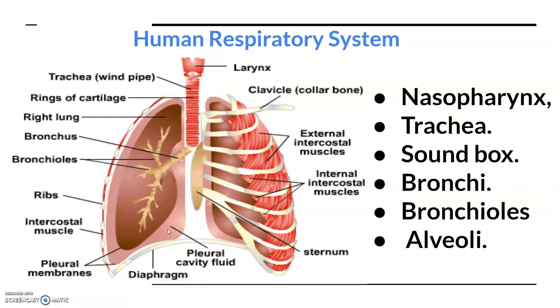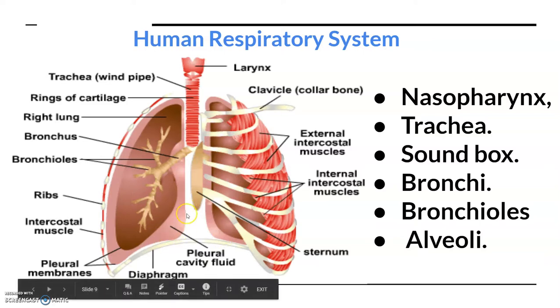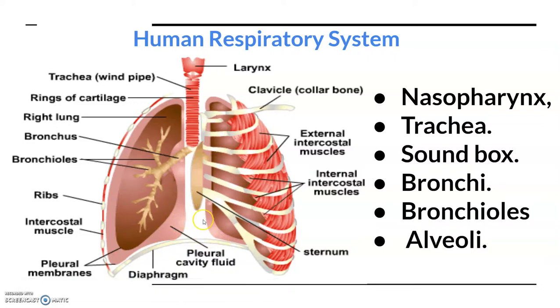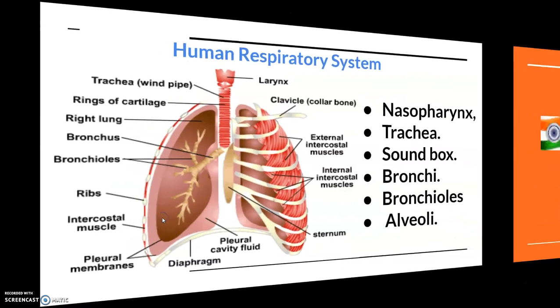This fluid reduces the friction on the lung surface. The outer pleural membrane is in close contact with the thoracic lining, whereas the inner pleural membrane is in contact with the lung surface. So outer and inner pleural linings are there: one is in contact with the thoracic lining, and the other inner lining is in contact with the lung surface.